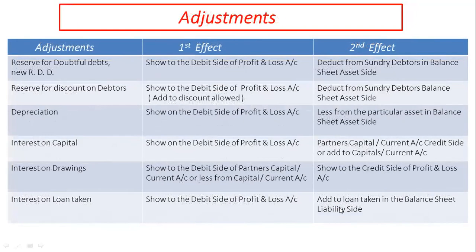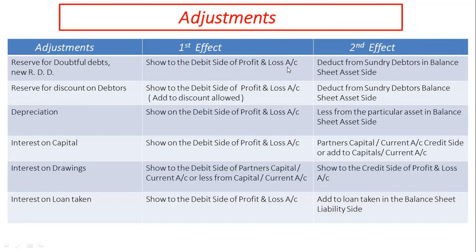Next adjustment is RDD, meaning reserve for doubtful debts. It is also known as new RDD. Its first effect is shown on debit side of profit and loss account. Sometimes RDD is shown in credit side of trial balance. This is old RDD.